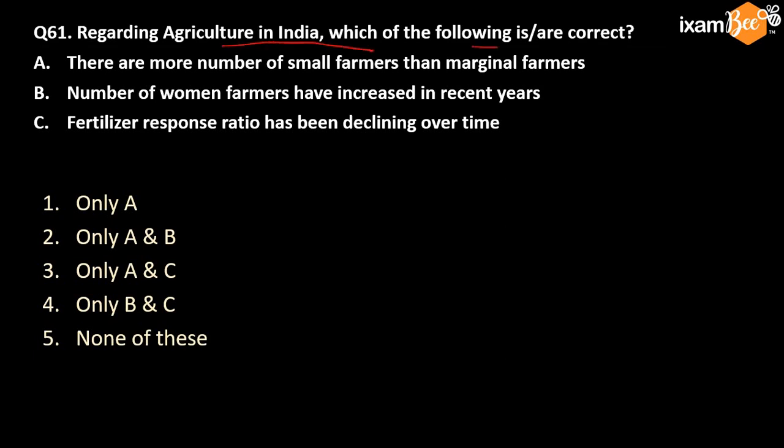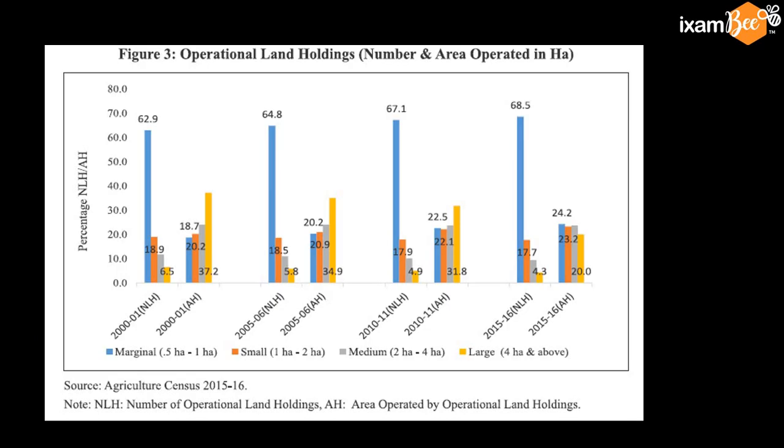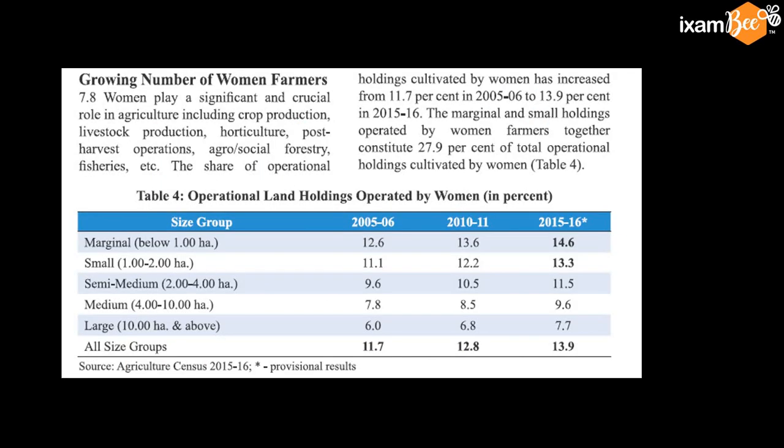Regarding agriculture in India, which of the following is correct? Read it carefully. I am going to the data. See the number of marginal farmer. Marginal farmer means less than 1 hectare of the land. This is increasing because land sizes are getting fragmented. And small farmers, 1 to 2 hectare of the land, is also very high, 17.7%. Large farmers having 4 hectare and more land are about 4% in number. And interesting fact is there are growing number of women farmers.